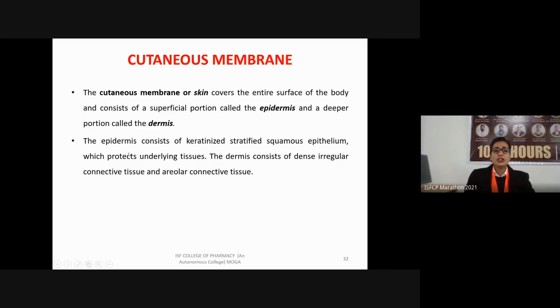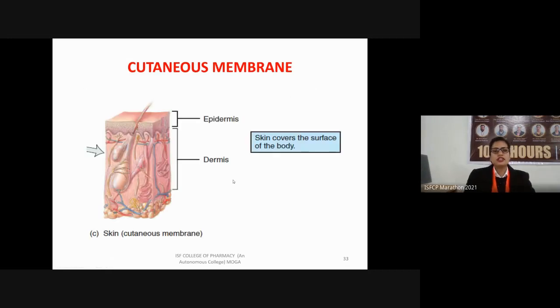The function of this keratinized squamous epithelium is to protect its underlying structures. Further, the dermis consists of dense irregular connective tissue and areolar connective tissue. So this is the structure of the skin having two layers. The outer one is called the epidermis and the inner one is the dermis.